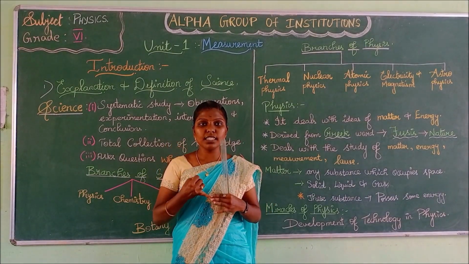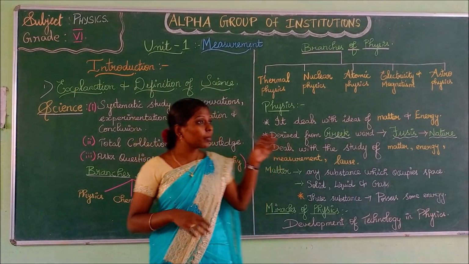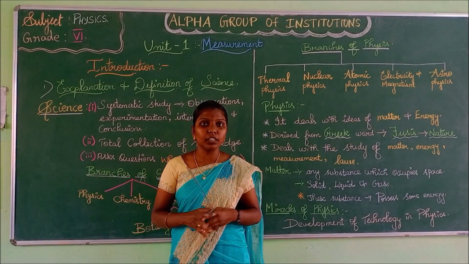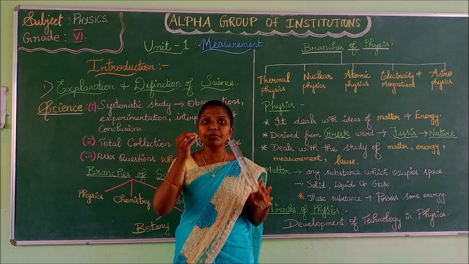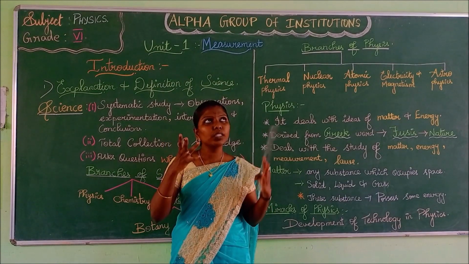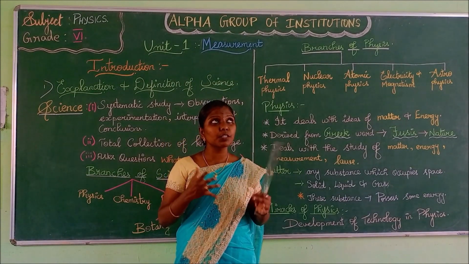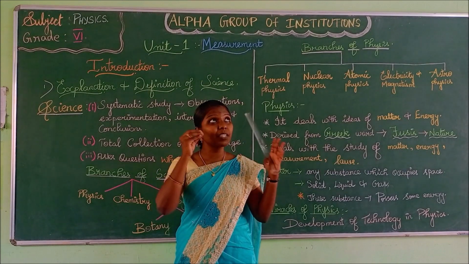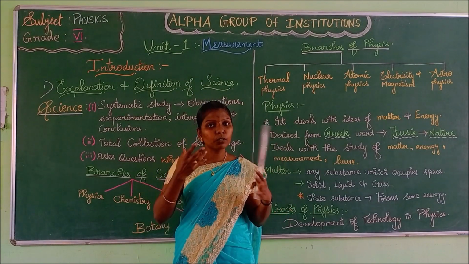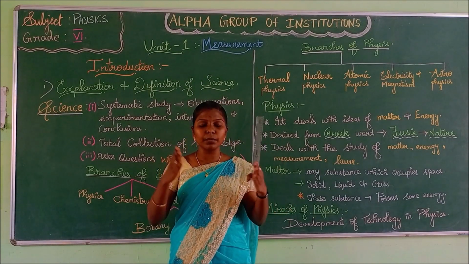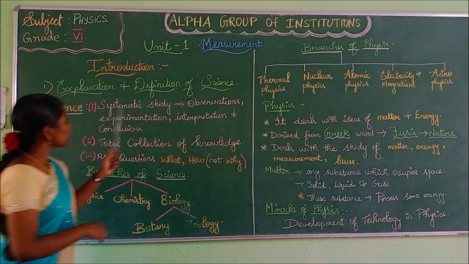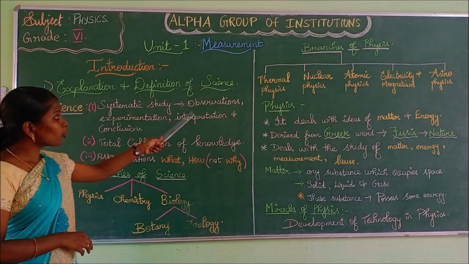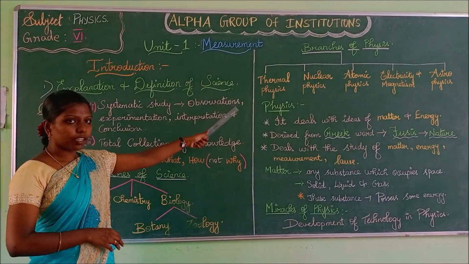For example, in class 6 you will study the measurement, that is the basics of measurement. In class 7, a little bit advanced. For example, first you will see how this fan is rotating, why this fan is rotating. Then, what is the principle behind this fan which makes it rotate? That is in sequence, one by one you will study. That is the systematic study through various observations.